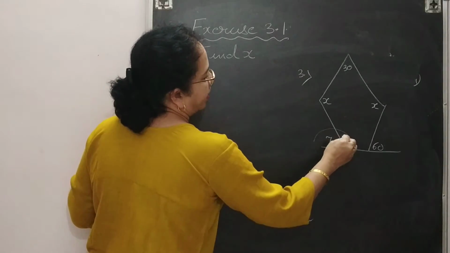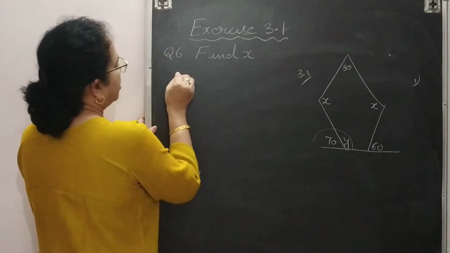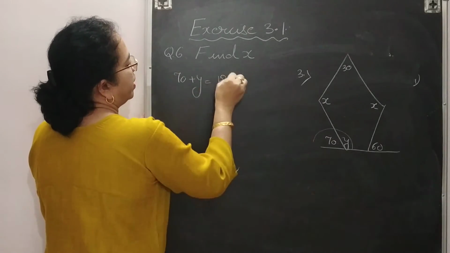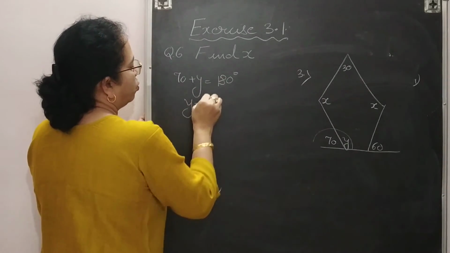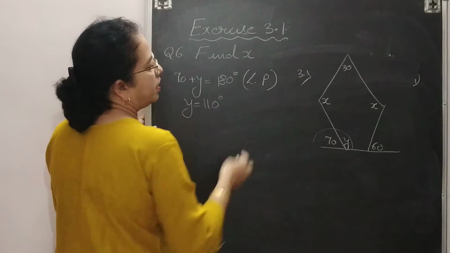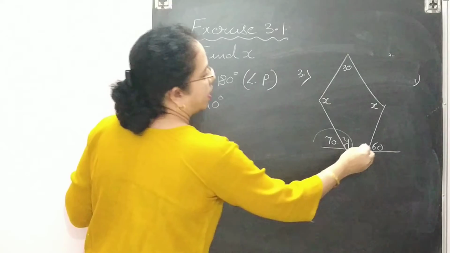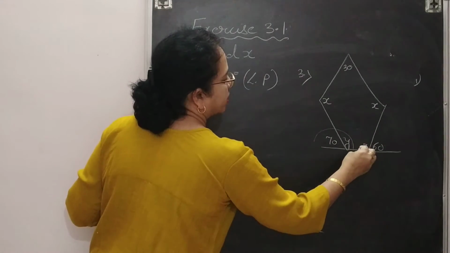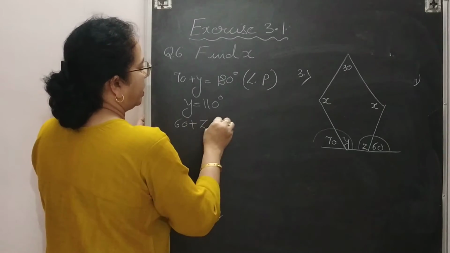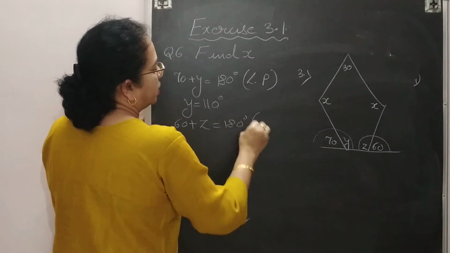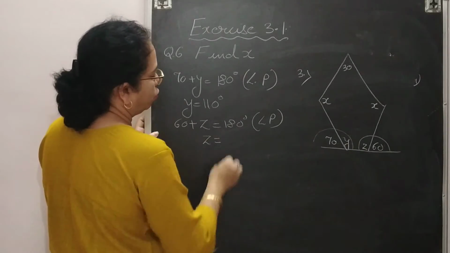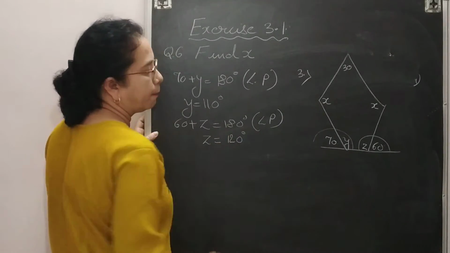So you can write any name. Suppose I am writing y. So you can find out 70 plus y is equal to 180 degree. So y is equal to 110 degree. What is the reason? I am writing in short, linear pair. Similarly, you can find out this also. Suppose I am writing z over here. So you can write 60 plus z is equal to 180 degree. The reason is again linear pair. So z is equal to 120 degree.